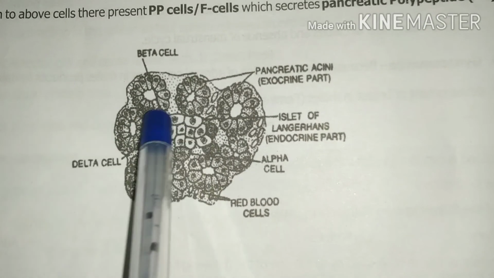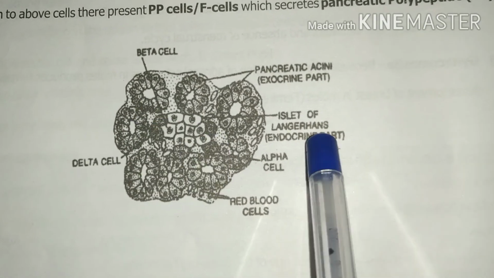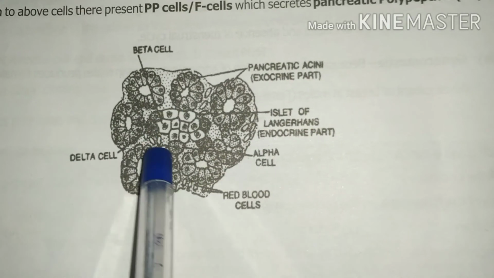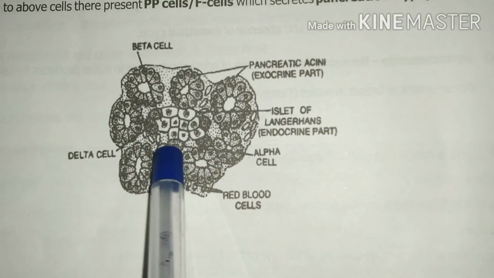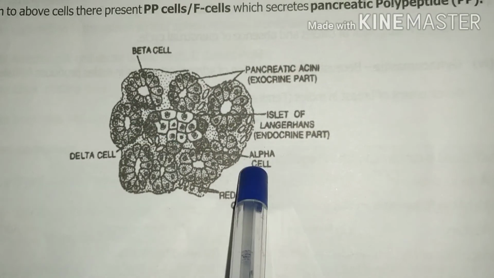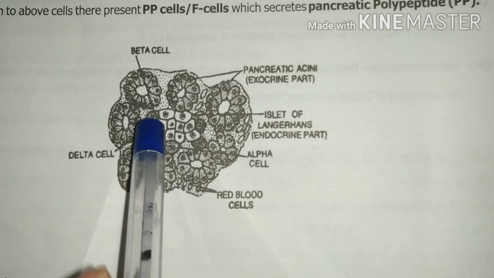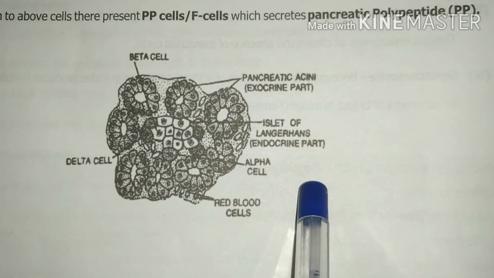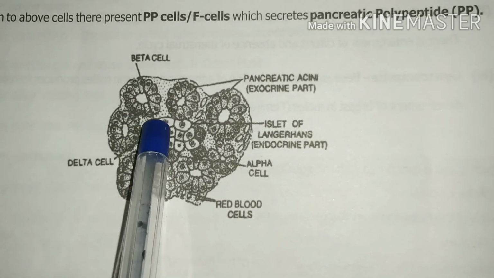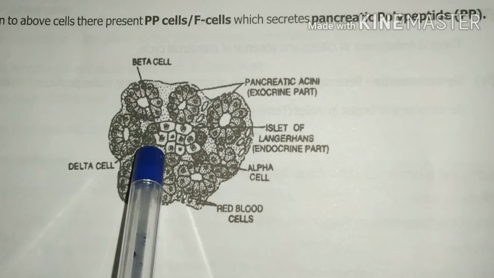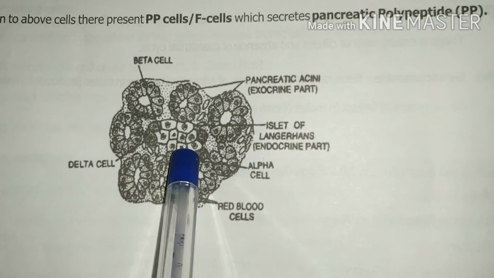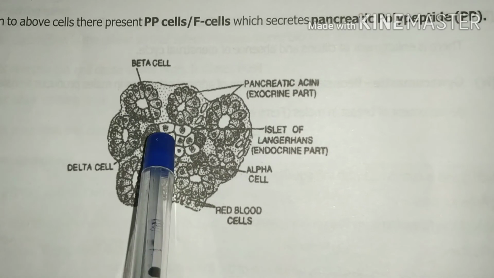Histologically, the inner part of the pancreas is called the islets of Langerhans because it consists of three types of cells: outer side alpha cells, which are 25% of the total pancreas, second layer of beta cells, which consist of 60% of the pancreas, and inner side delta cells.